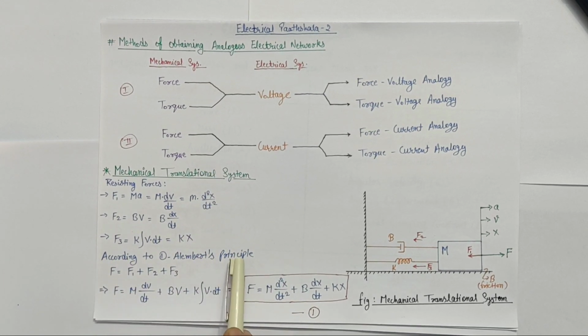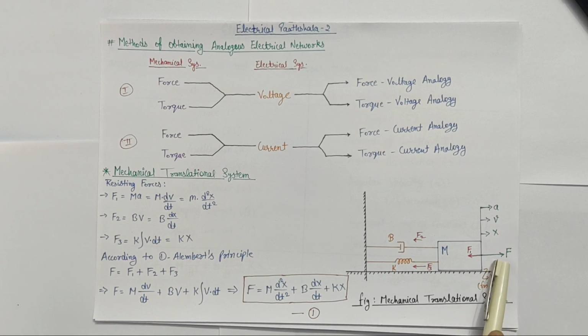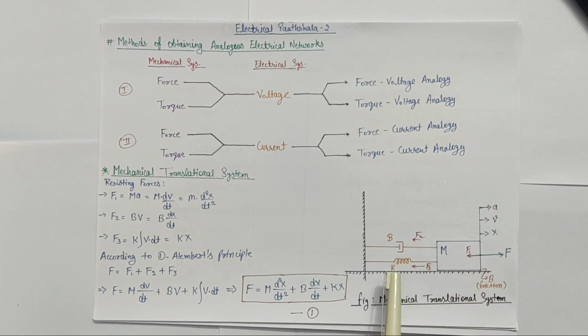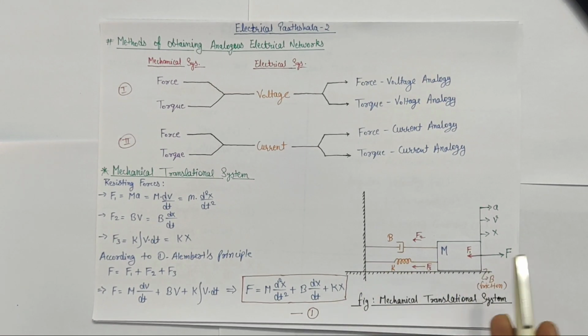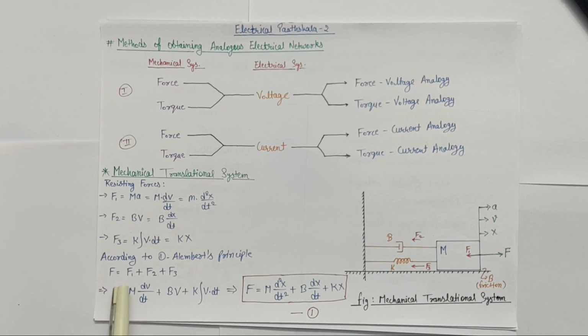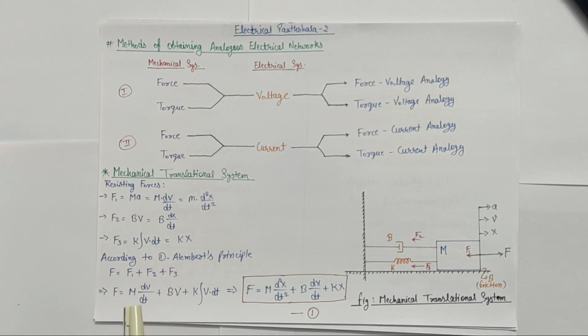Now according to D'Alembert's principle, the algebraic sum of externally applied forces and the resisting forces on a given body is always zero, or we can also say that the externally applied force is always equal to the resisting forces. Therefore we can write F = F1 + F2 + F3,